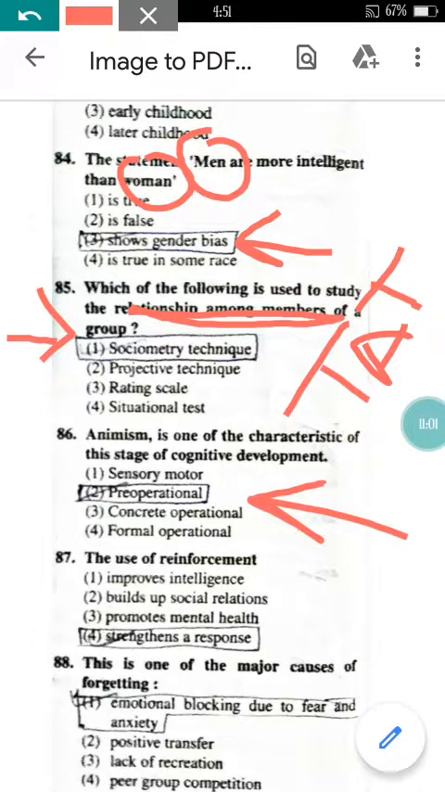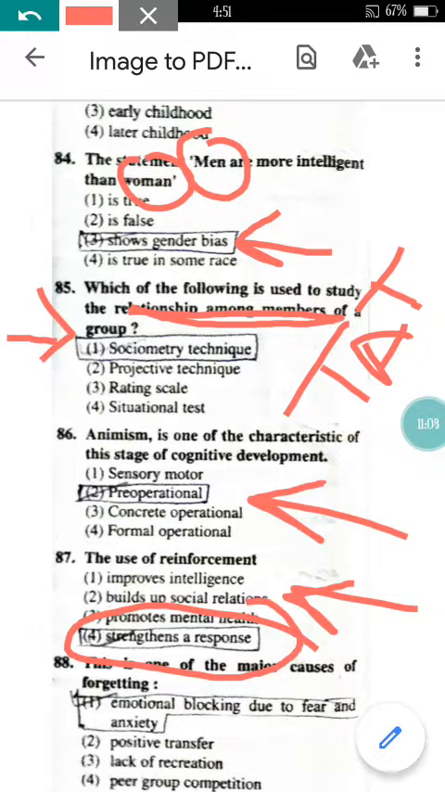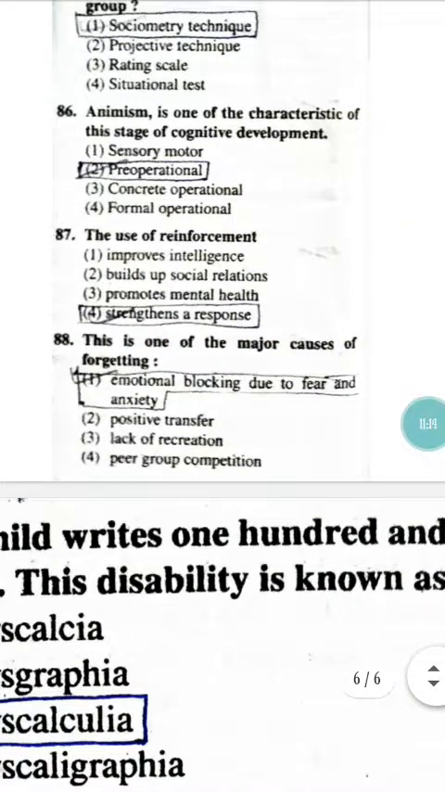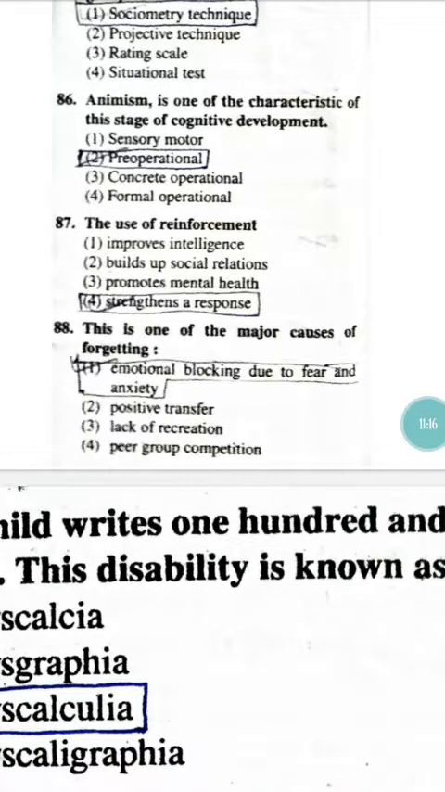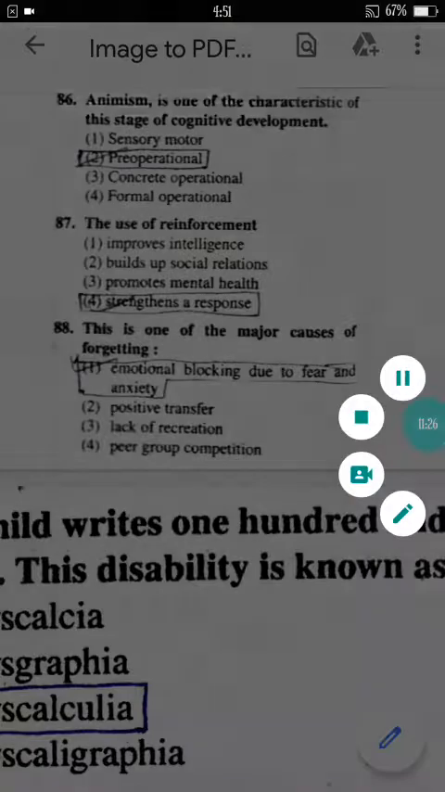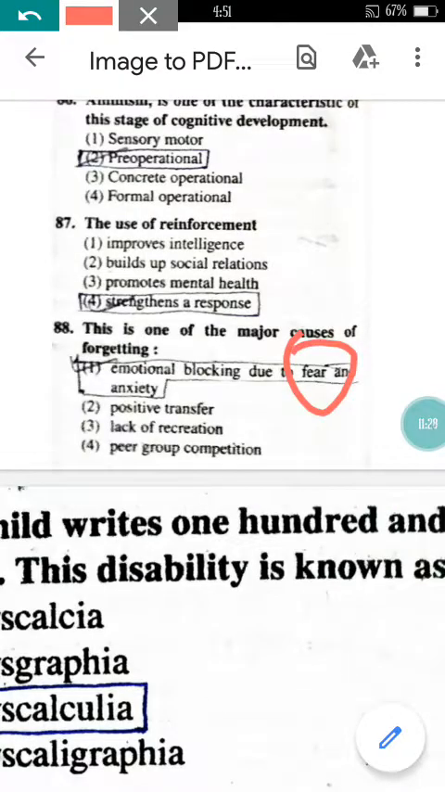Question number 87. The use of reinforcement in the teaching learning process is just to strengthen the response of the students. So here option 4 will be correct. Now come to question number 88. This is one of the major causes of forgetting. The students forget the learned topic because of emotional blocking due to fear and anxiety. The students will have fear of the teacher, or anxiety, right? So because of these things, the student forgets the things that he has learned.